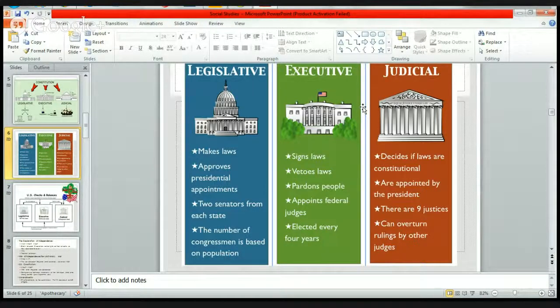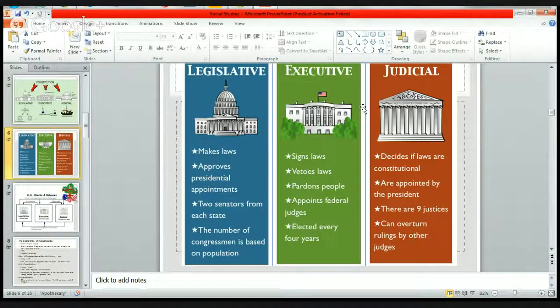There's 2 senators from each state, and then there are 435 representatives, meaning that if there's 50 states, then 2 senators from each state would give you how many senators? 100. And the number of congressmen is based on the population. So if we live in Texas, a pretty big state, we would get a lot more representatives than a smaller state like Connecticut.